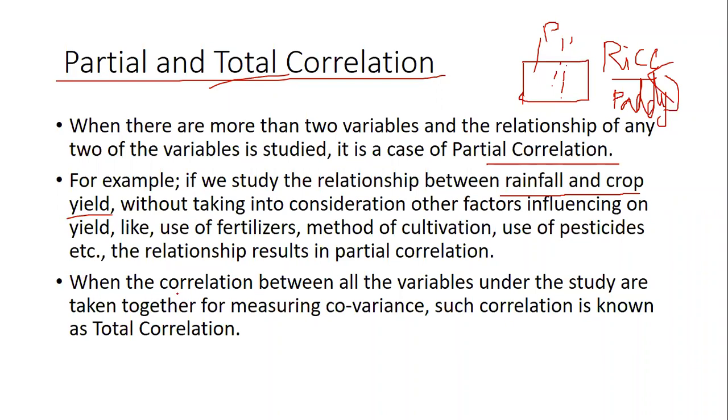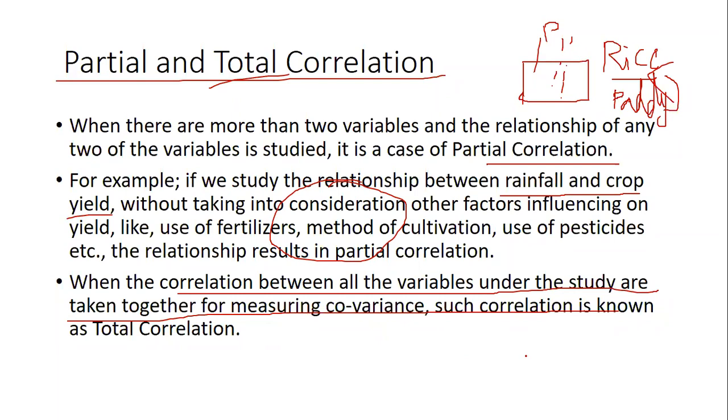When the correlation between all the variables under the study is taken together for measuring the covariance, it is known as total. When I take all the factors available in this example, fertilizer, seeds, season, cultivation, type and nature of soil, rainfall, how many tons of paddy I get, and from paddy how much rice I get, I check every single detail, do the comparison, and find the correlation.